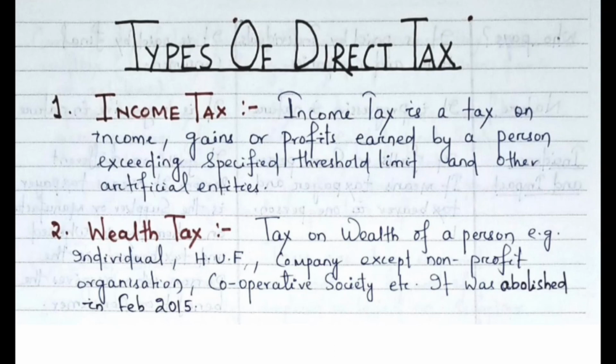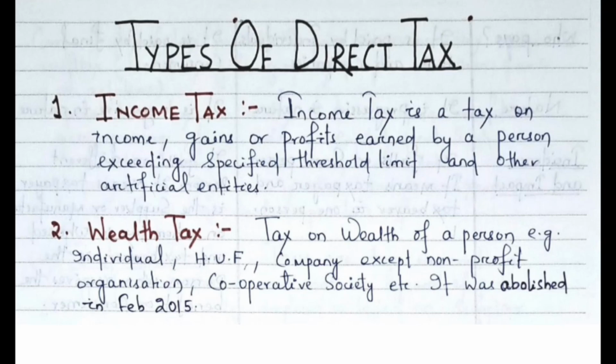In this video, I am going to discuss the types of direct tax. So first is the income tax. Income tax is a tax on income, gains or profit earned by a person exceeding the specified threshold limit and other artificial entities. It means income tax is a tax which is chargeable on the income of a person or on the profit or gains earned by any artificial entity like a business or any profession. Then that tax is called income tax and it must exceed the specified threshold limit given by the government.